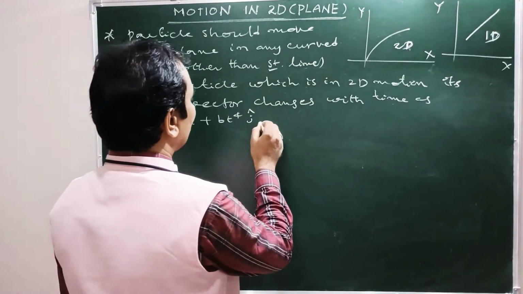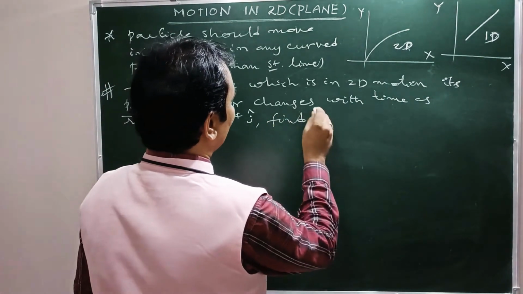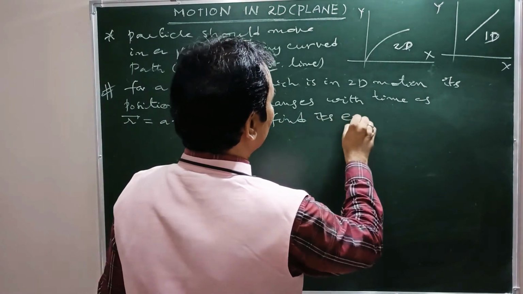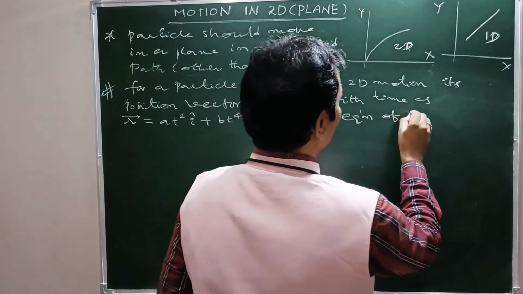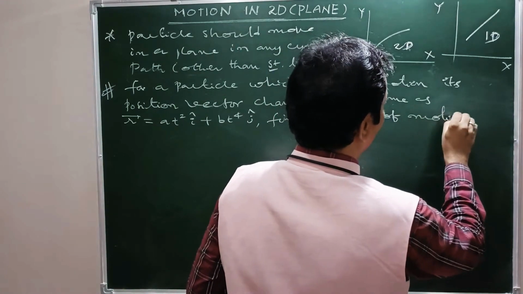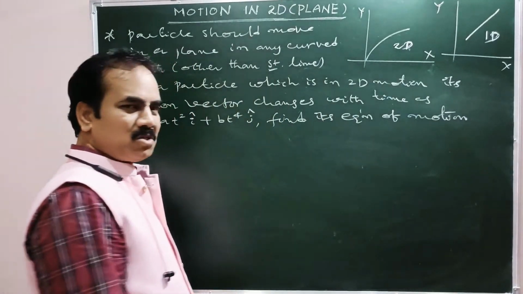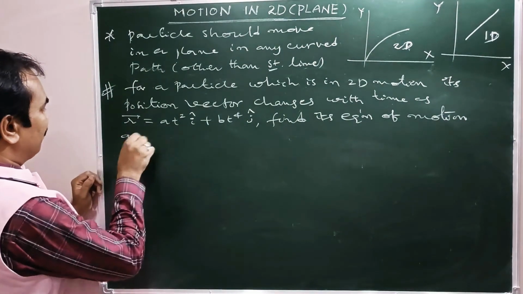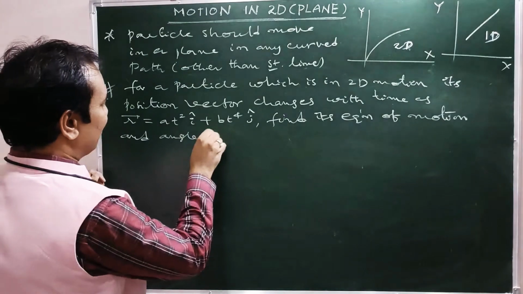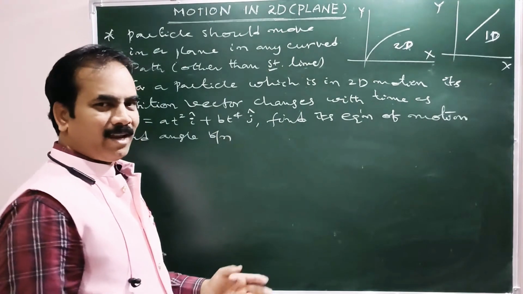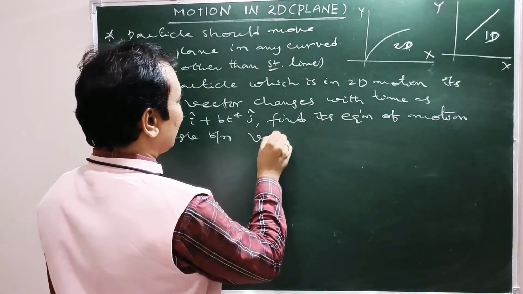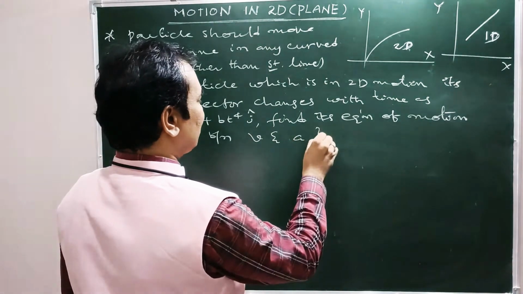Now find its equation of motion and angle between velocity and acceleration.